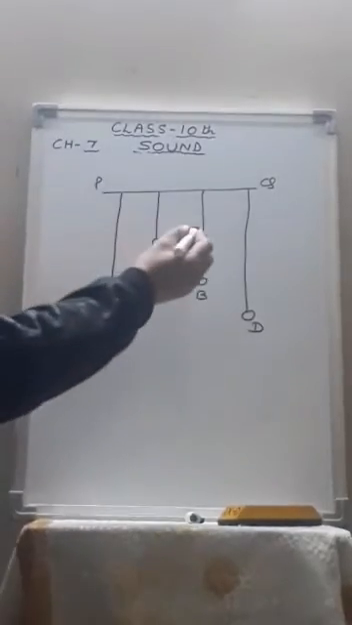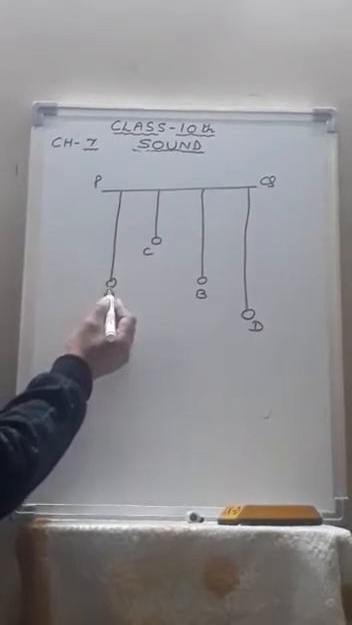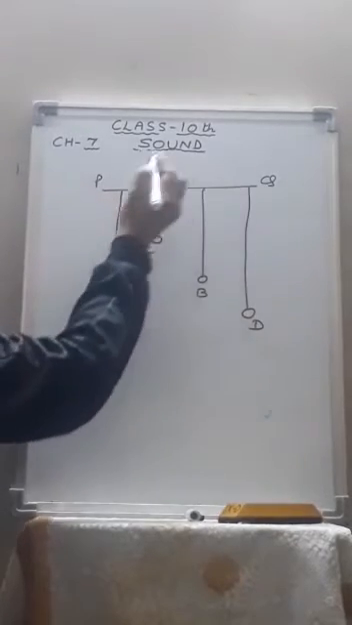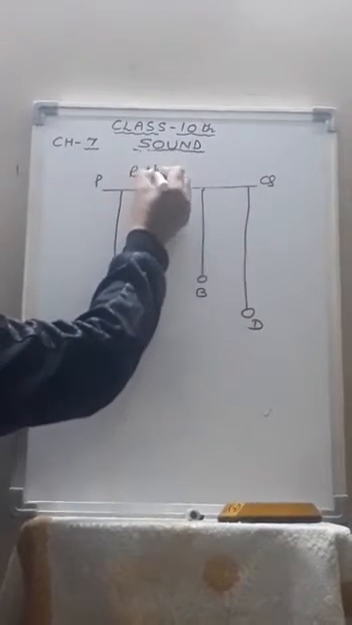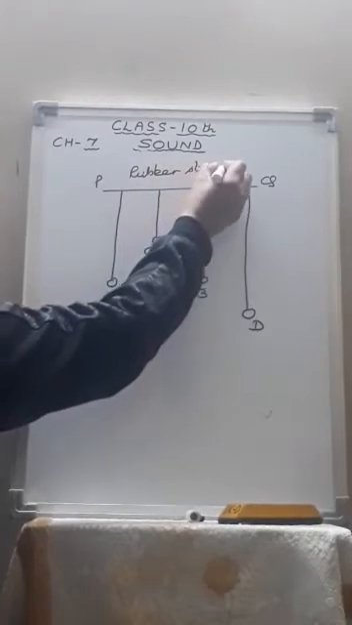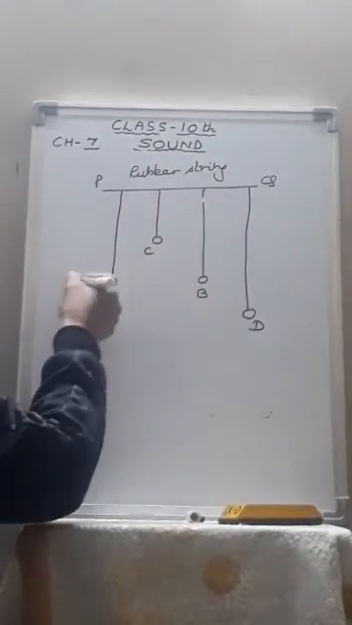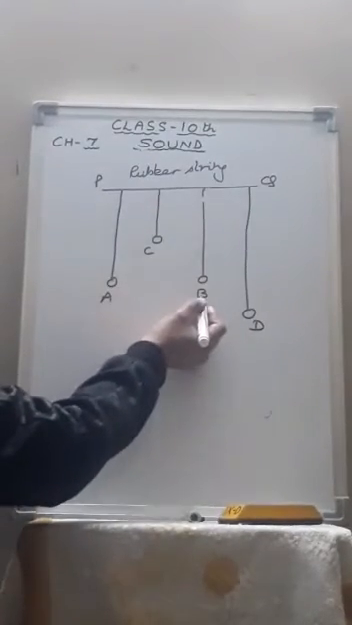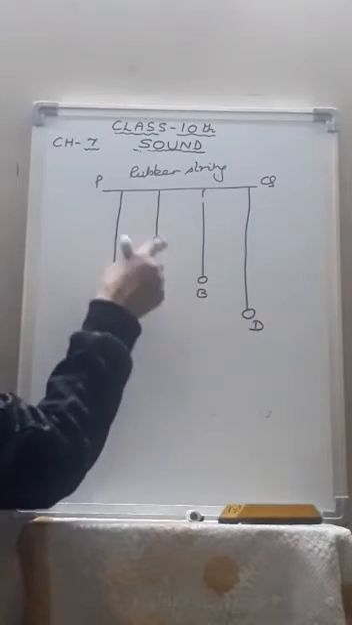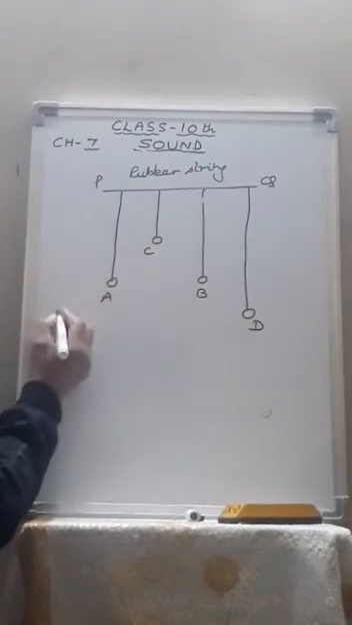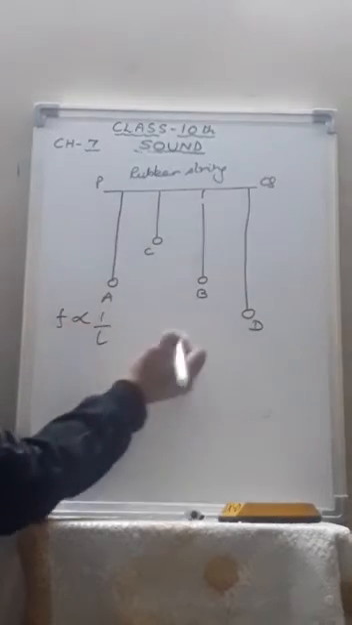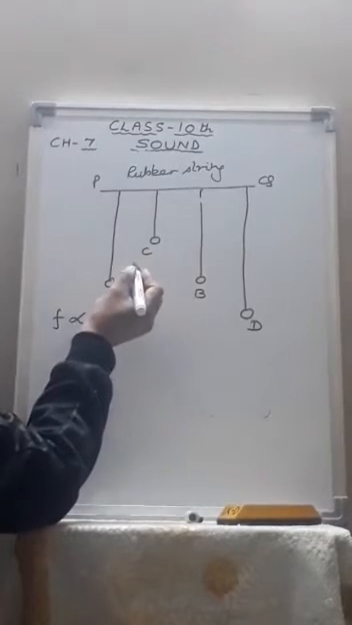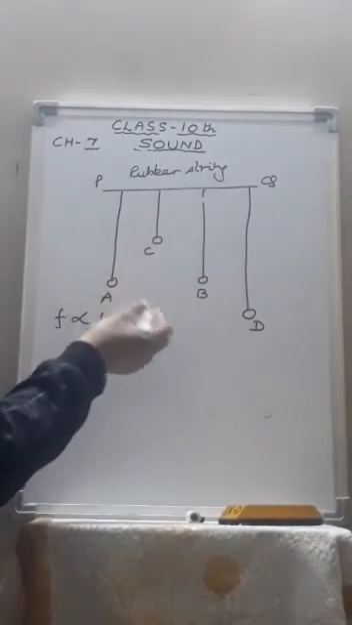Now the next experiment is that we take four pendulums A, B, C and D and suspend them from the same rubber string. The pendulums A and B are of the same length, so they will have the same natural frequency. The pendulum D is longer than A and B, so its natural frequency is lower than that of A, because the frequency is inversely proportional to the length. Similarly, the pendulum C is shorter than A and B, so its natural frequency will be more than that of A and B.